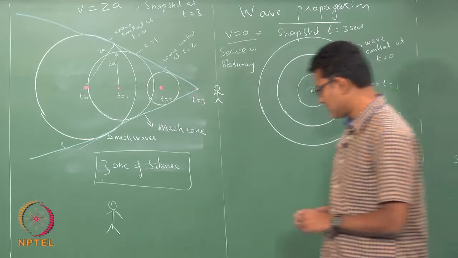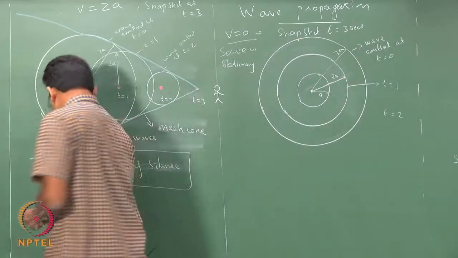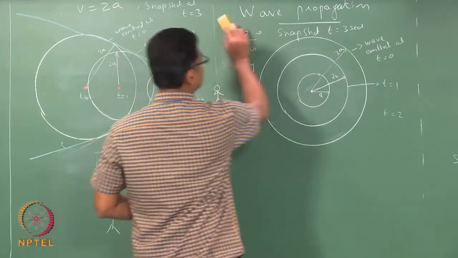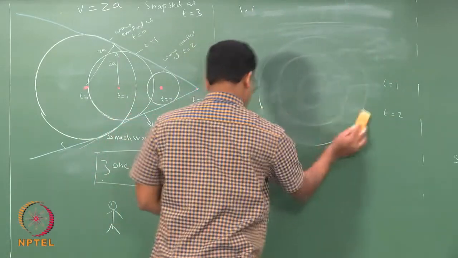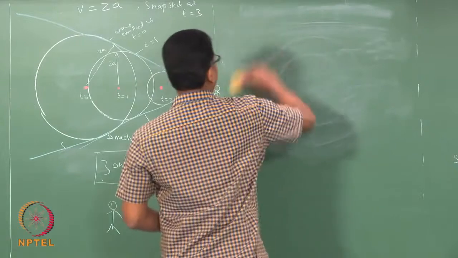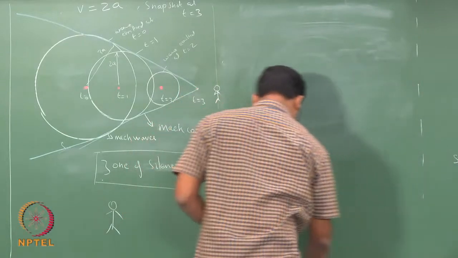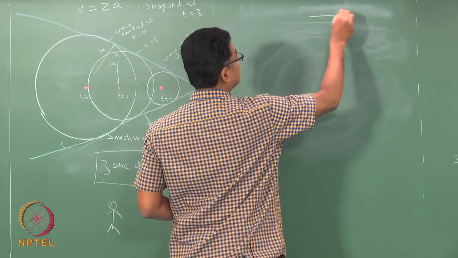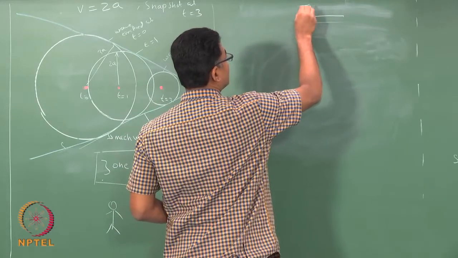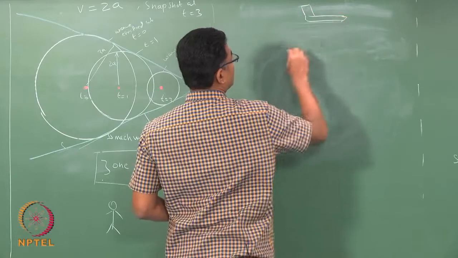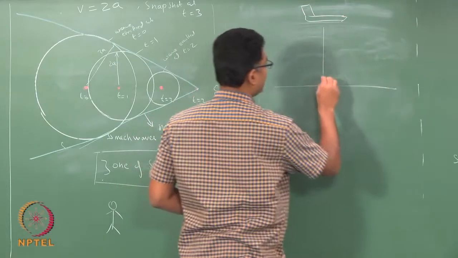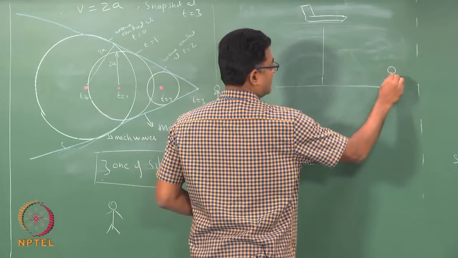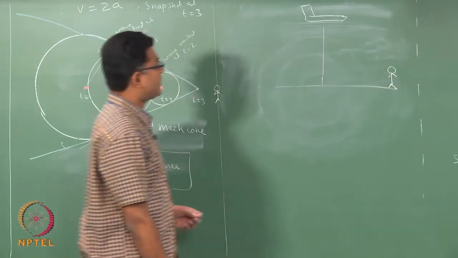Now, this has consequence. So, if I have an aircraft that is moving, and there is an observation point here.